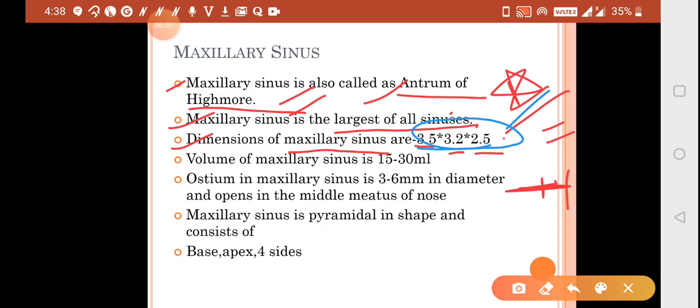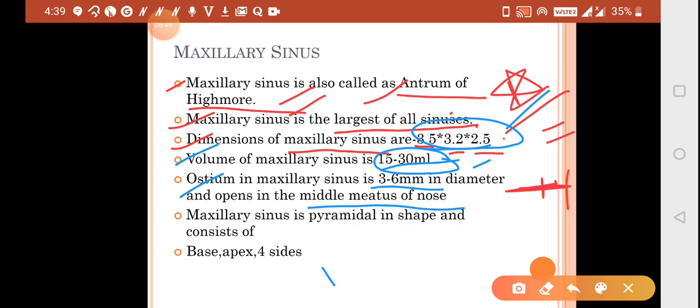The question is also asked on the volume of the maxillary sinus, which is 15 to 30 ml. Even if you consider it general anatomy, there are all these questions related to the maxillary sinus. In surgery, Caldwell-Luke and incisions are the favorite of the examiner. The ostium in the maxillary sinus is 3.6 mm in diameter and opens into the middle meatus of the nose.